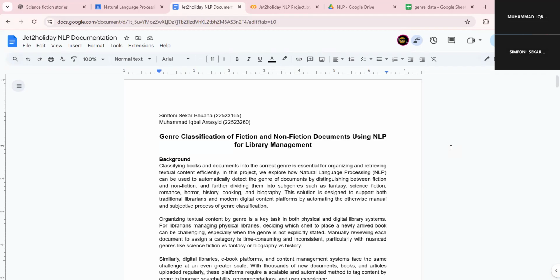So today we're gonna show you our project. It's called Genre Classification of Fiction and Non-Fiction Documents using NLP for Library Management.